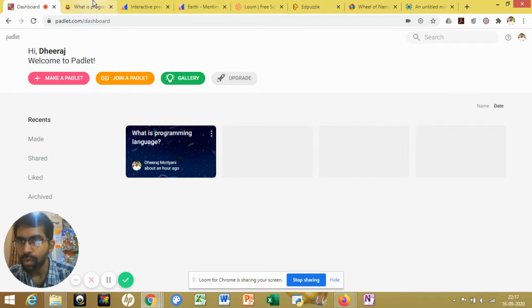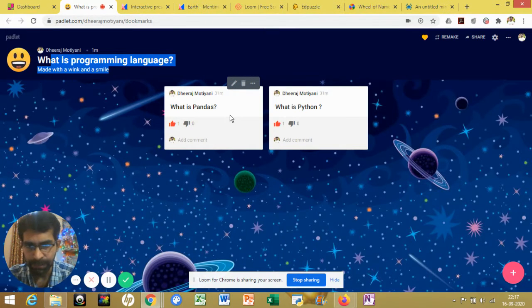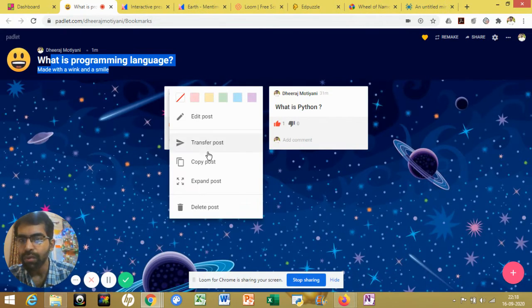Then you can see how I have created this Padlet. Whenever you are conducting a class, you can give a questionnaire, and you can give emojis, whatever emojis you want. You can create these comments, these snippets of the questions you want to ask, like what is Python, what is Pandas. If you want, you can edit it. If you want, you can delete it. If you want to transfer the post, you can post it.